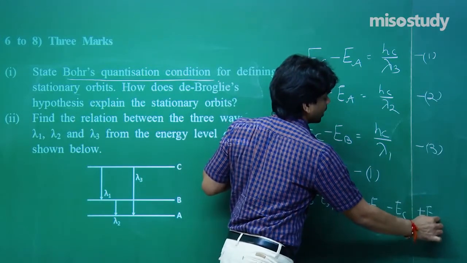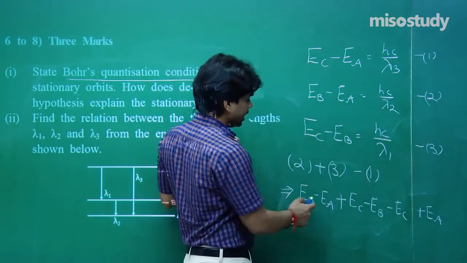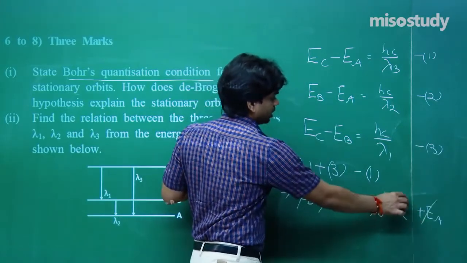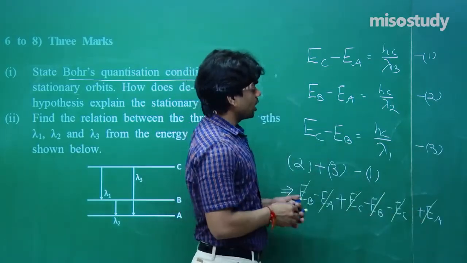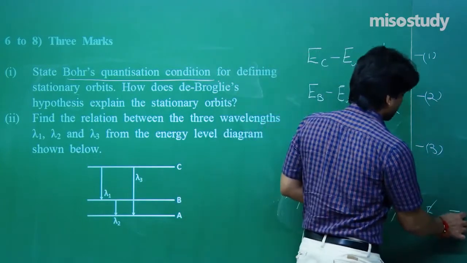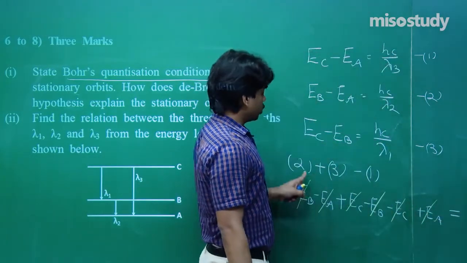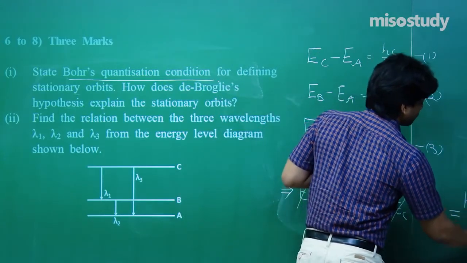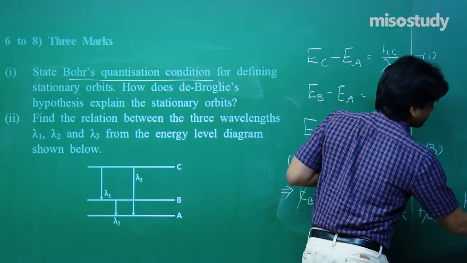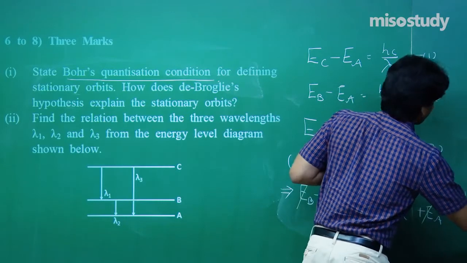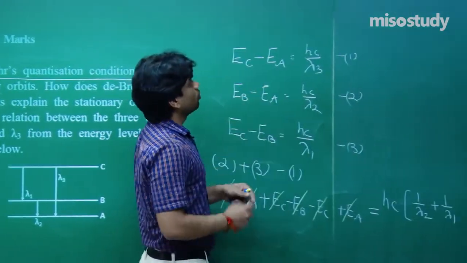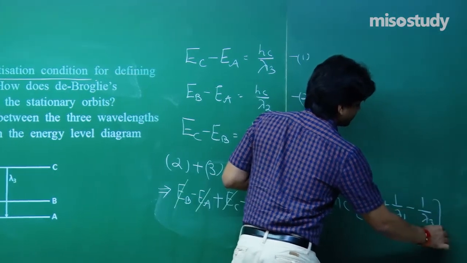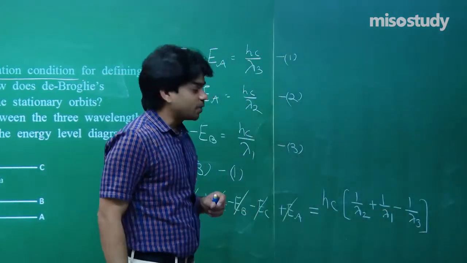You just see EB minus EB cancels out, minus EA plus EA cancels out, and EC minus EC cancels out. And on the right hand side, I write hc by lambda 2 plus hc by lambda 1, and minus hc by lambda 3. This is what I am going to obtain here.